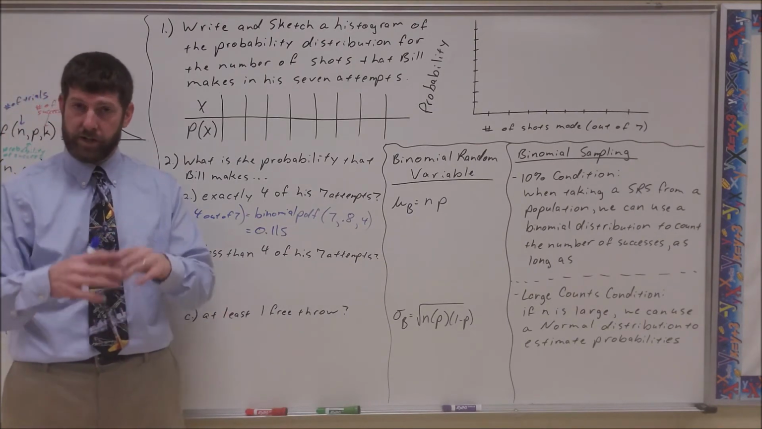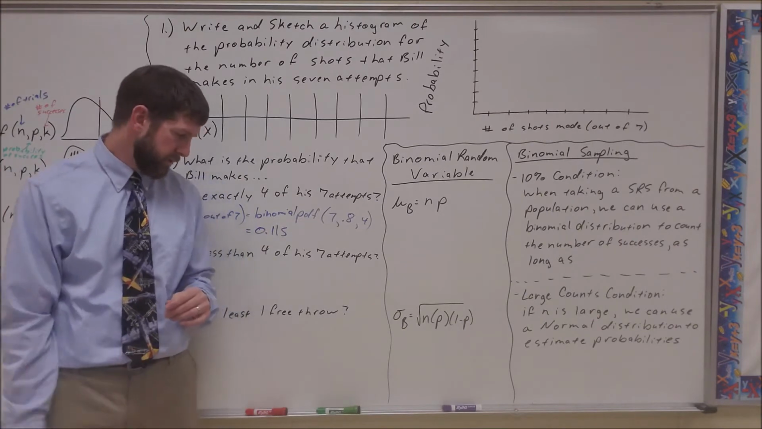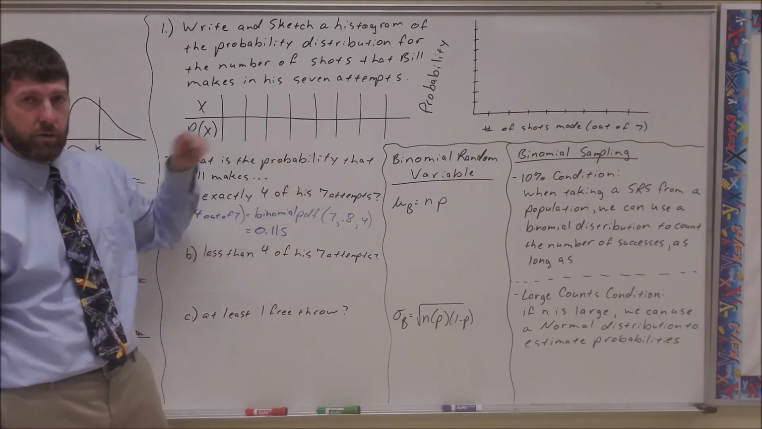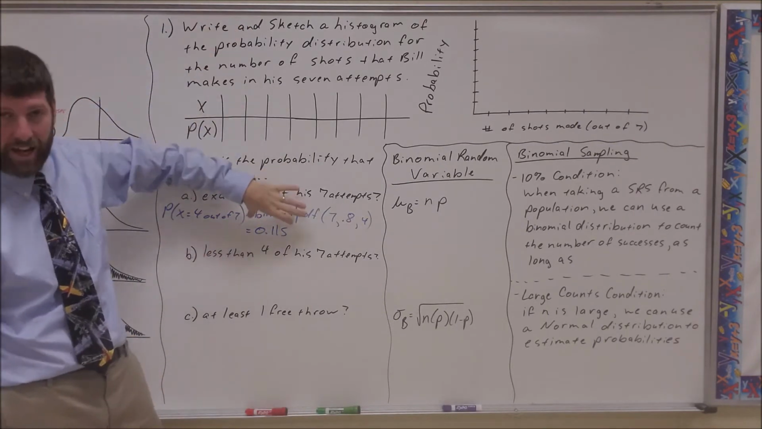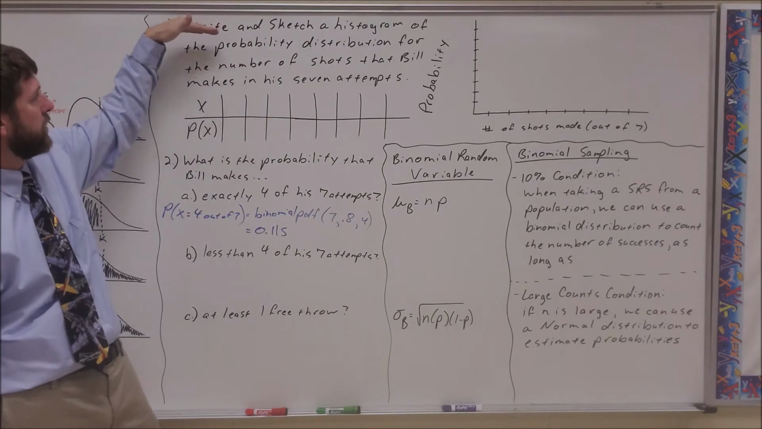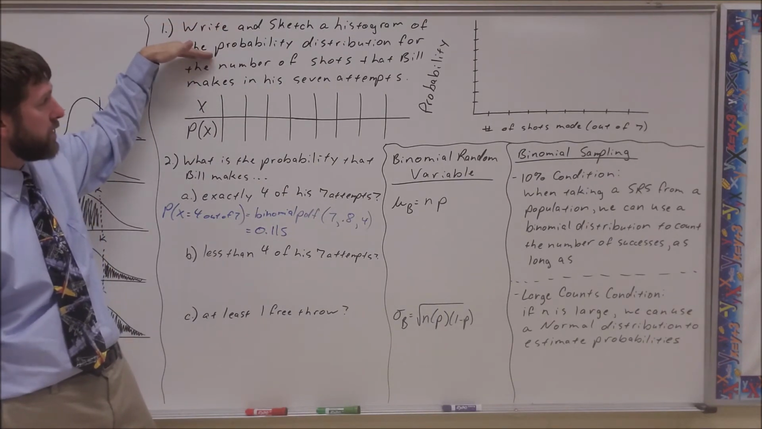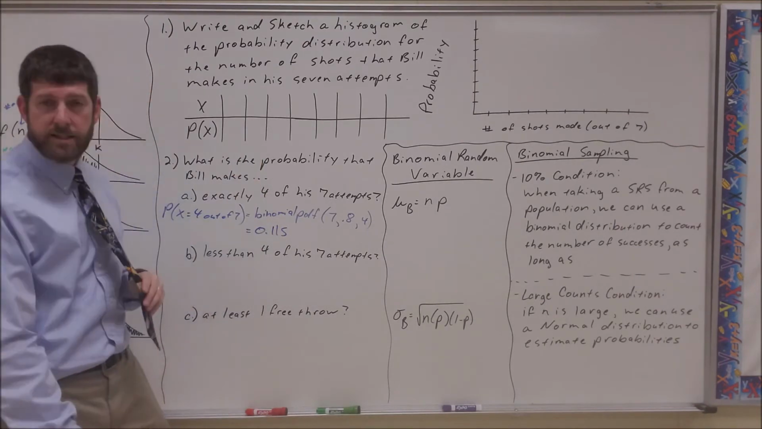So we can think of it as what's coming up tonight, or we can think of it as a long run probability type thing. All right, so let's step back to question 1 then. Now that we know how to calculate for a specific number of outcomes or successes, write and sketch a histogram of the probability distribution for the number of shots that Bill makes in his 7 attempts.